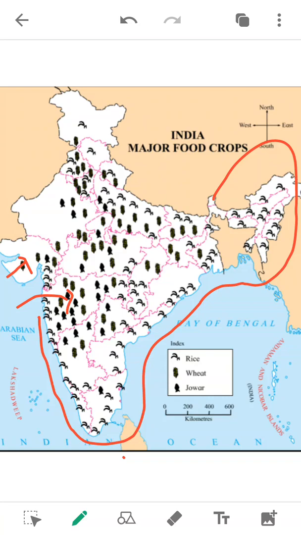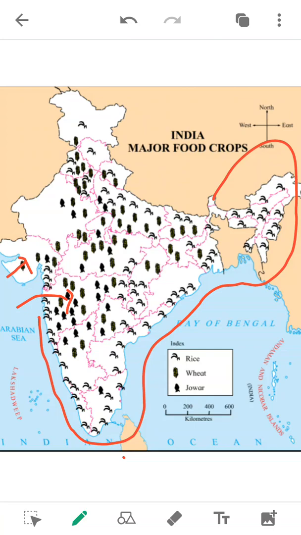Why? Because the coastal region has weather suitable for rice, and it is full of water. There is no scarcity of water. There is surplus of water, meaning water is available in very large quantity. So rice is grown more there.